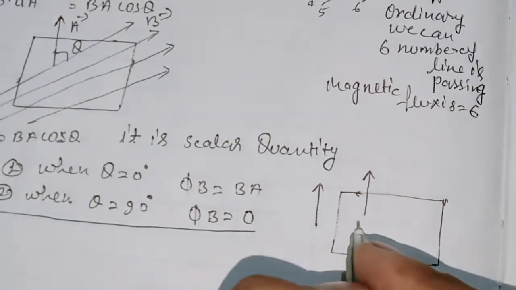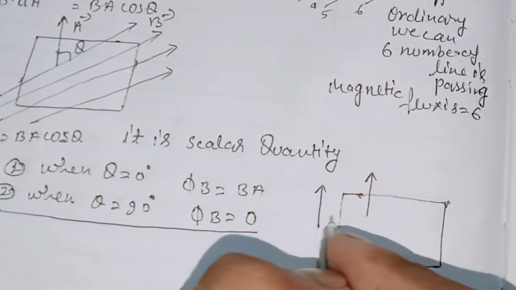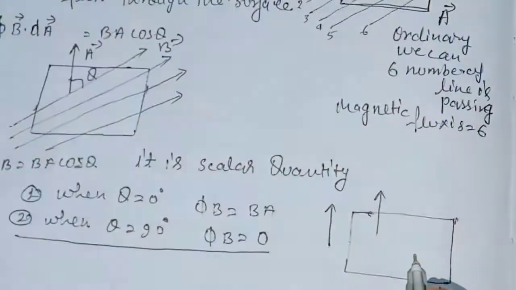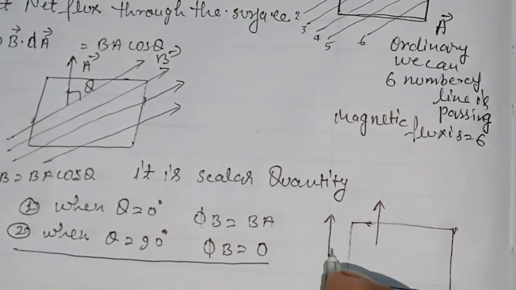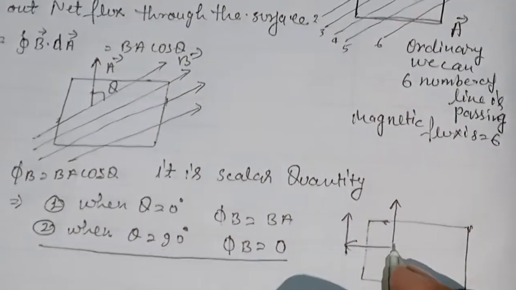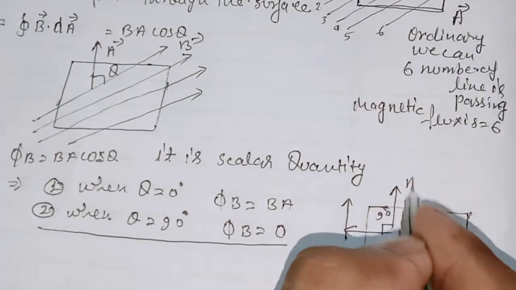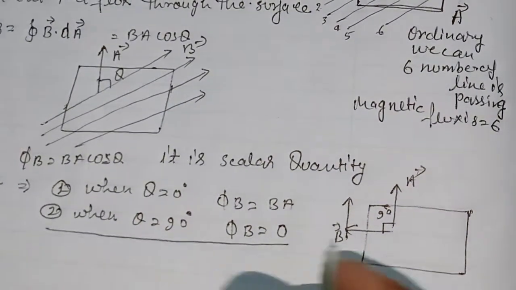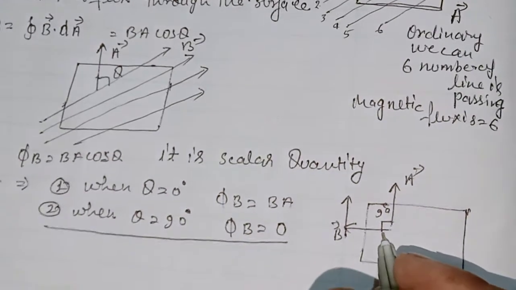The magnetic field lines are passing along the area. This is 2D, so B vector makes 90 degrees with the A vector, so the total magnetic flux will be 0.